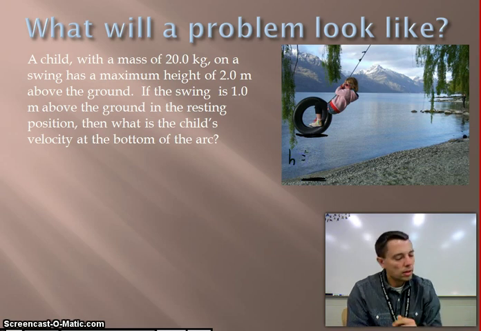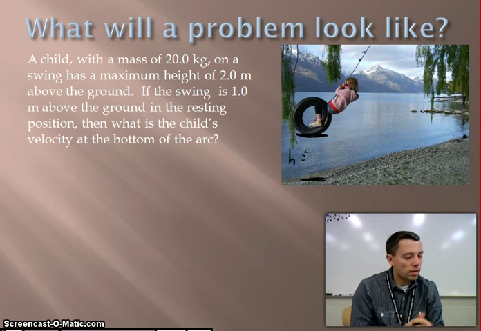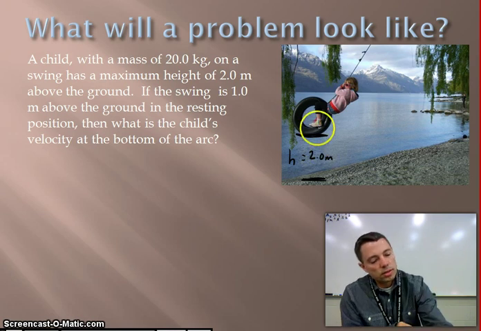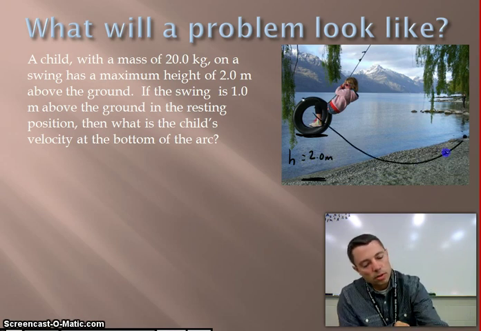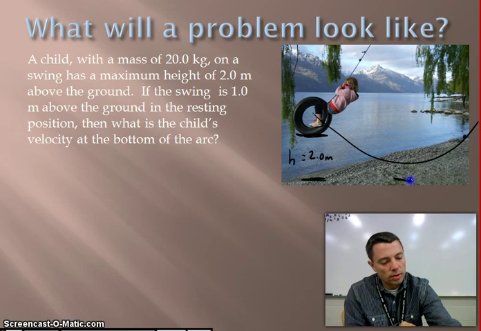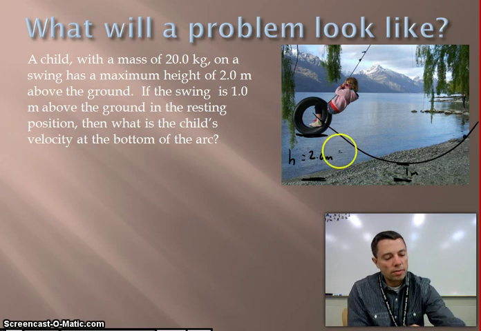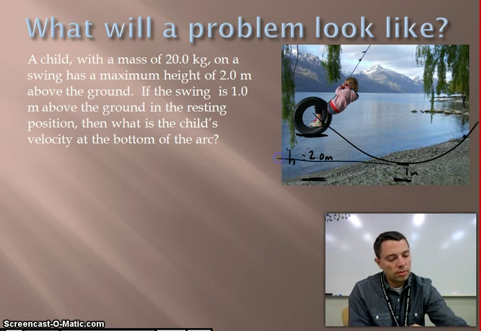And it looks like we're at a height of 2 meters at that point. Then the tire swing is going to swing down and come back across, and we're going to have a new height, which is 1 meter, at the lowest point. So in other words, we have a definite difference in our two heights.